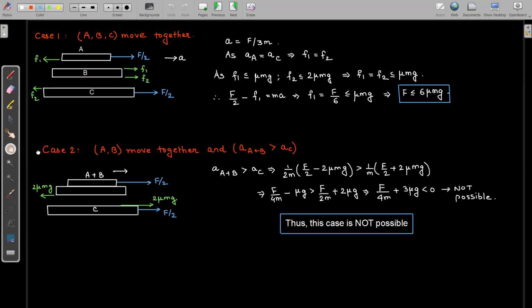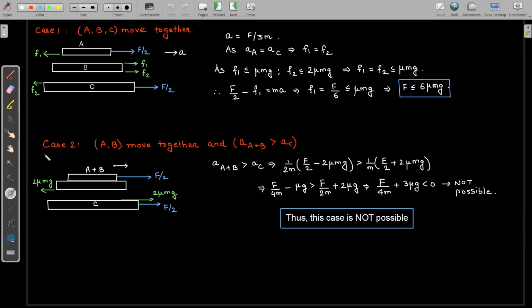Okay. Now in the second case, let us assume that A and B are moving together. There is no relative slipping between A and B, but there is slipping between B and C. So A and B are moving as a single unit and C is moving separately. If there is slipping between B and C, then the friction between B and C will be kinetic in nature. And I have assumed a sub case: the acceleration of A plus B as a system is greater than the acceleration of block C.